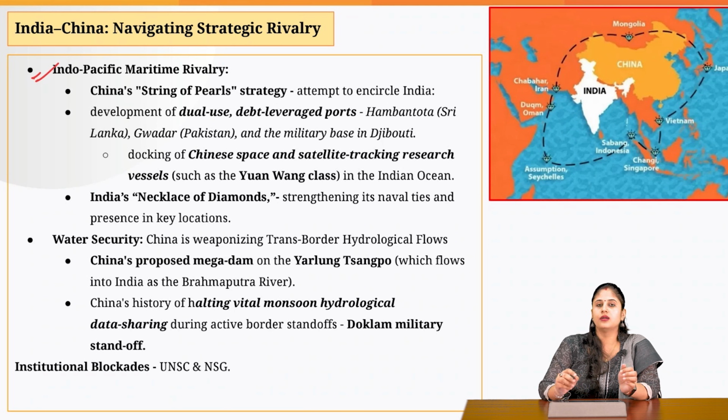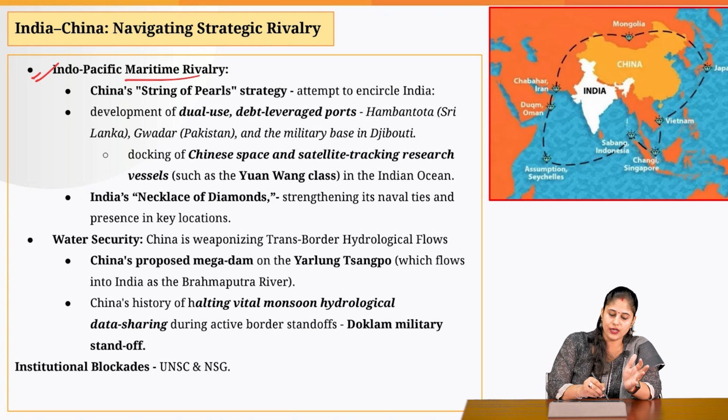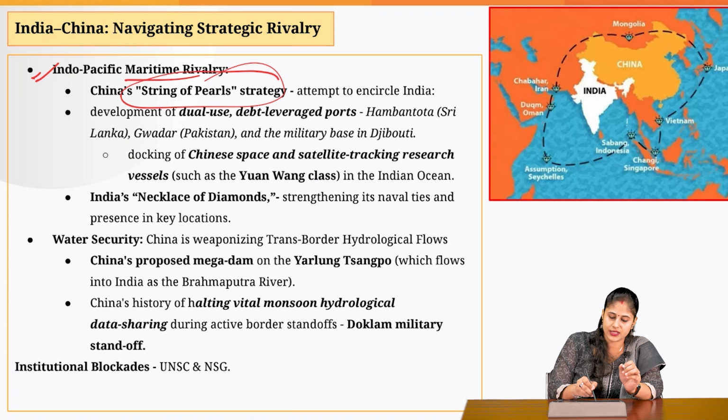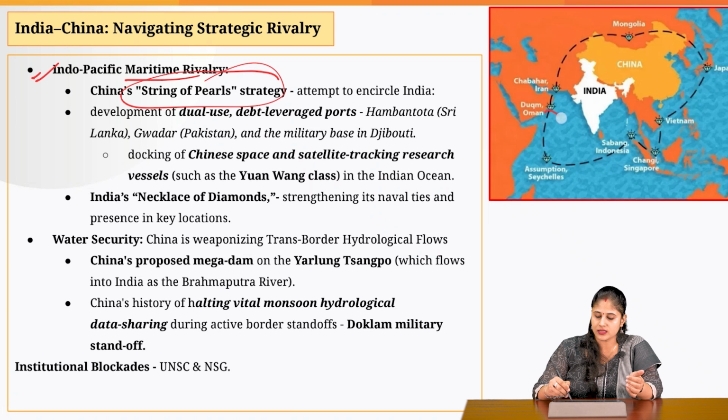Now, another front of rivalry between the two countries is the Indo-Pacific region. What China does under its string of pearls strategy is it develops dual-use ports in our neighboring countries. And by developing these ports, it is trying to encircle India like this. Okay. Now, why is India raising concern?